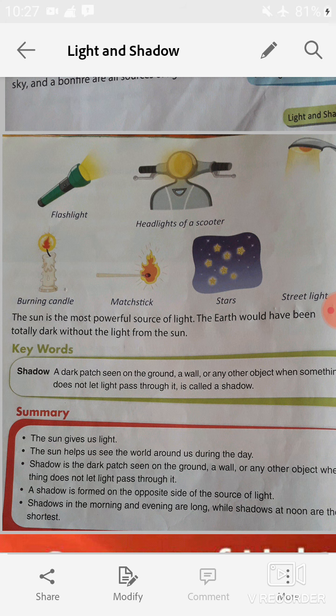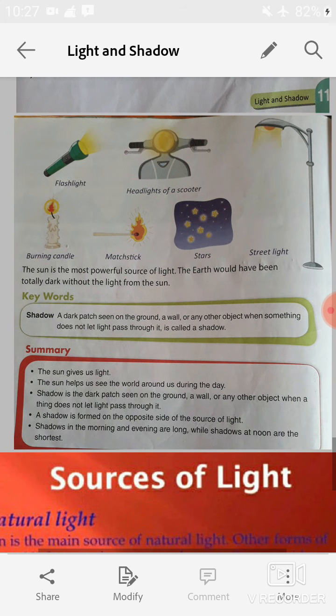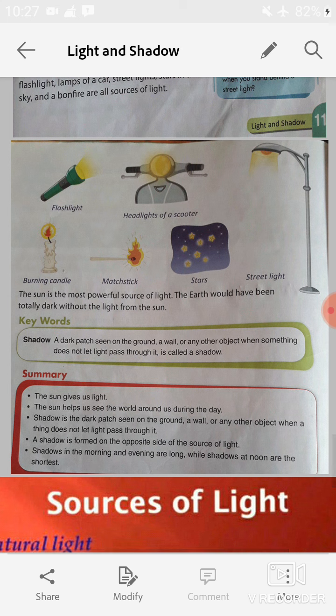Now let's look at the keywords. A dark patch seen on the ground, a wall, or any other object when something does not let light pass through it is called a shadow. Or you can say that the light of the sun is blocked by an object. The dark area beside that object is called a shadow.